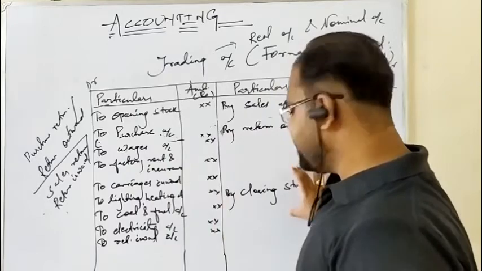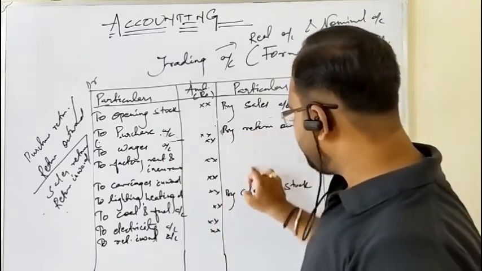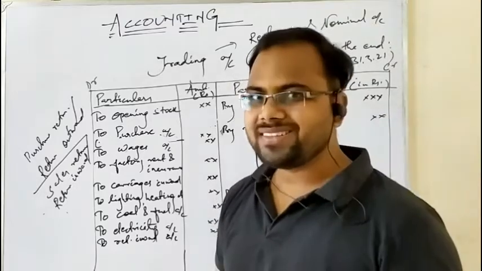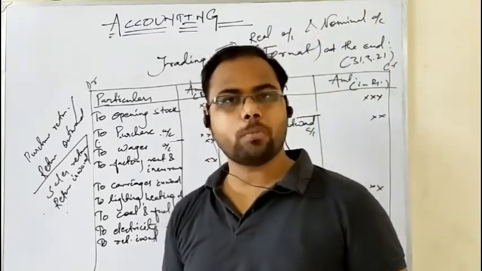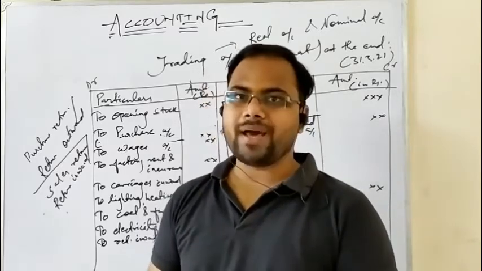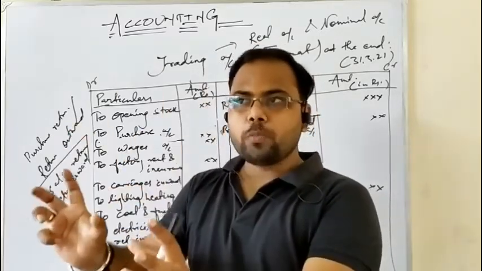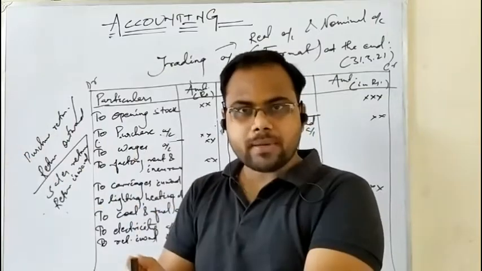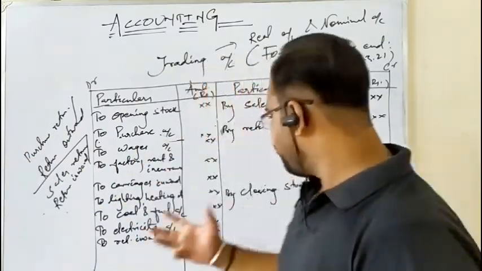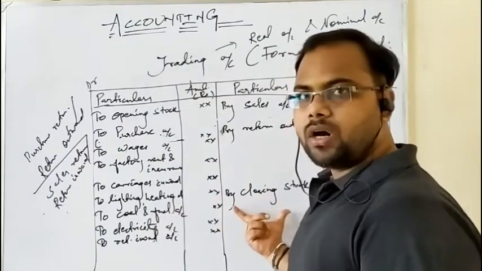Okay. The thing is, why is it written as a gap? Why have I given it as a gap? See, when you close your ledger accounts, you write the balance carried down, balance brought down. You are writing on the ledger accounts. So how do you write those balances? By giving a certain gap to indicate it is the closing balance, and next you take it as an opening balance. So that is the reason, just to focus and make it a separate item.